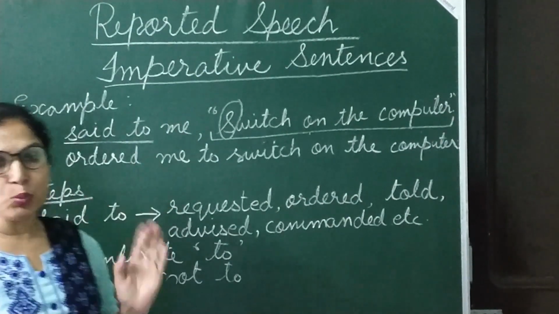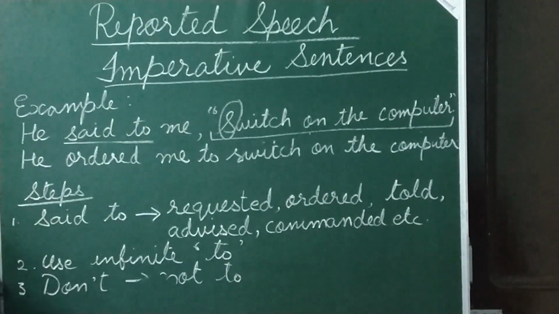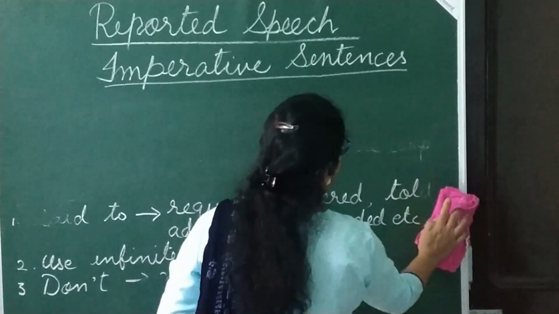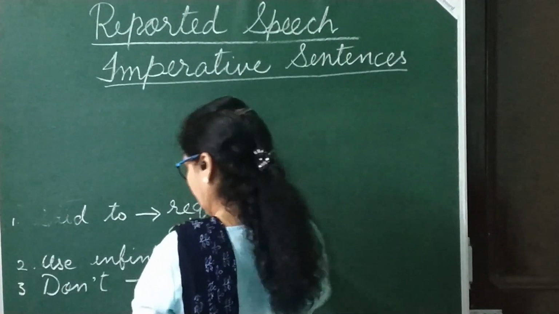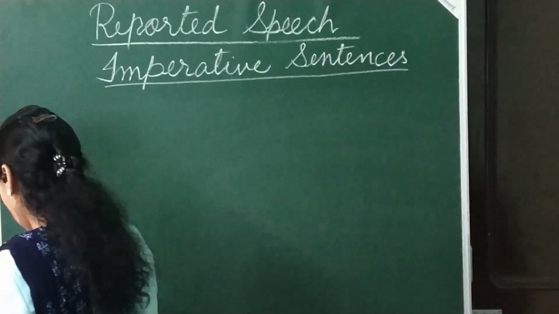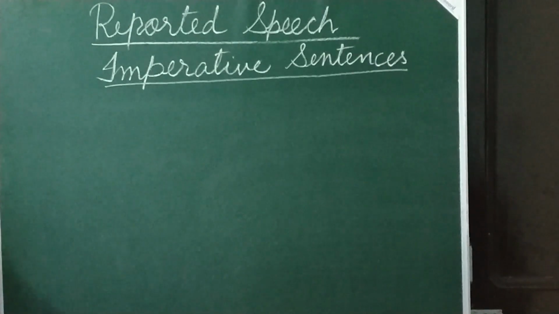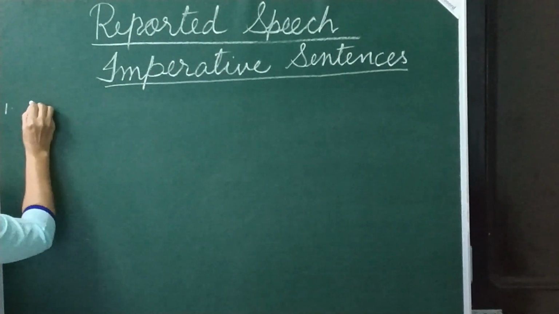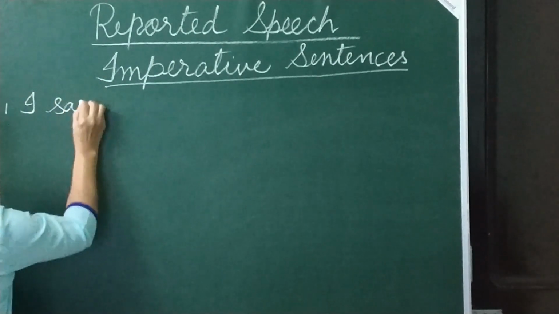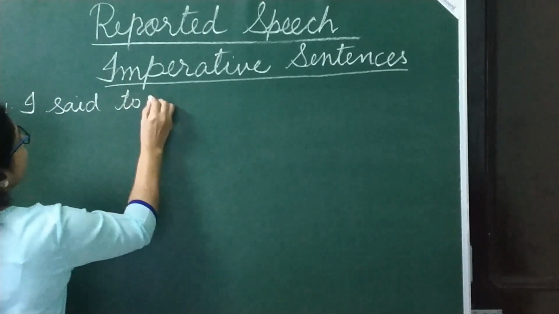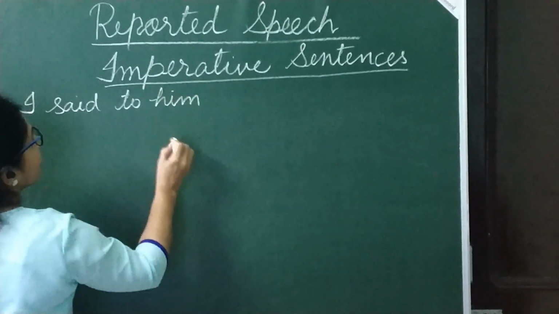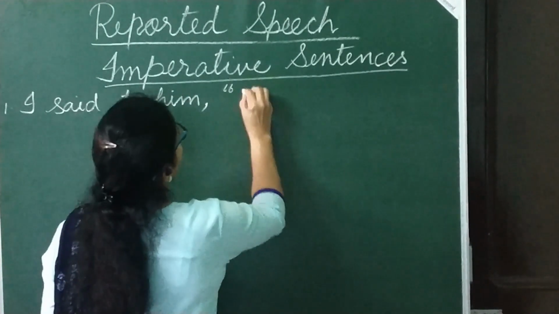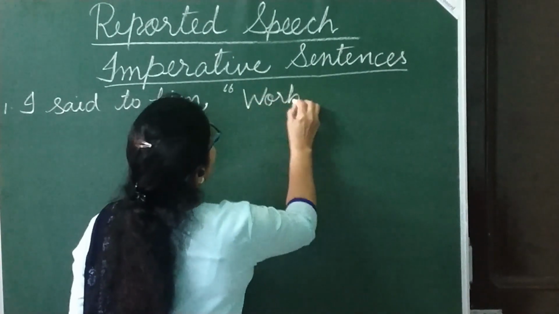Now let's see some more examples. I said to him, comma, inverted comma start, work hard.